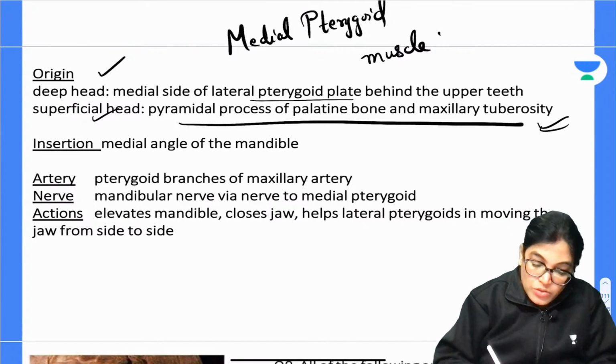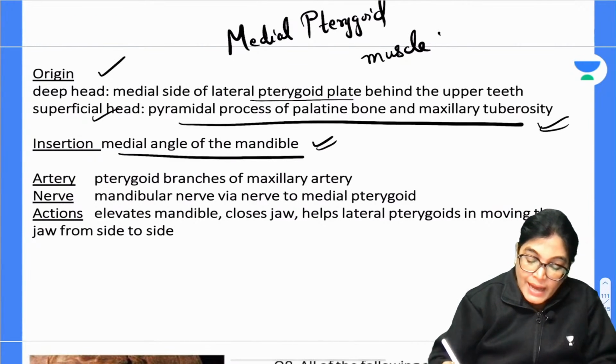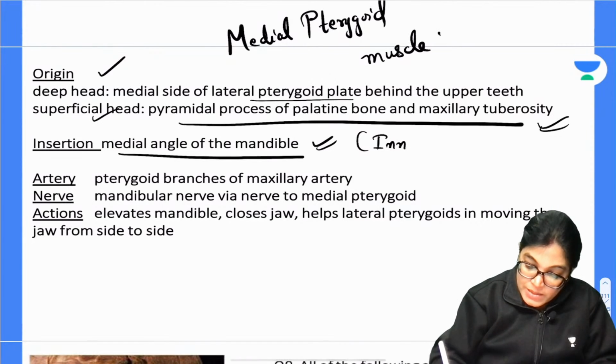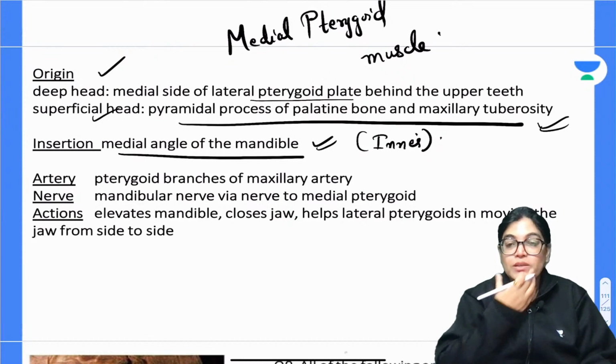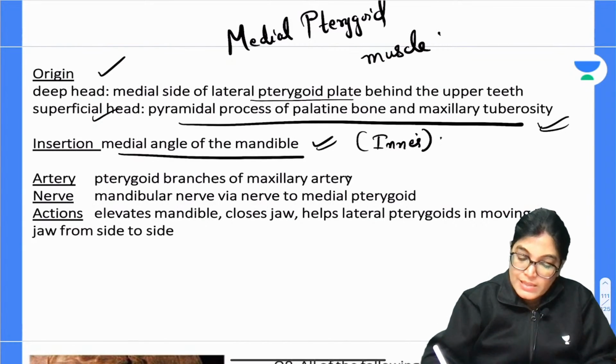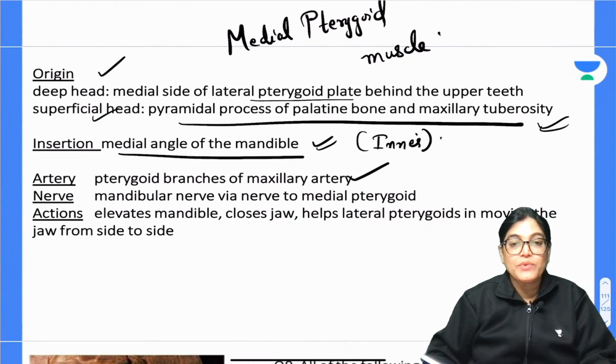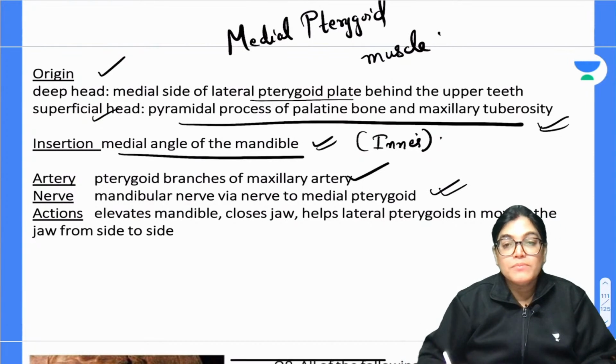The insertion is onto the medial aspect of the angle of mandible in the inner aspect. This is an important point: medial pterygoid muscle is inserting on the inner aspect close to the ramus of mandible. Arterial supply is pterygoid branches of maxillary artery. Nerve supply is similar, mandibular nerve to medial pterygoid.